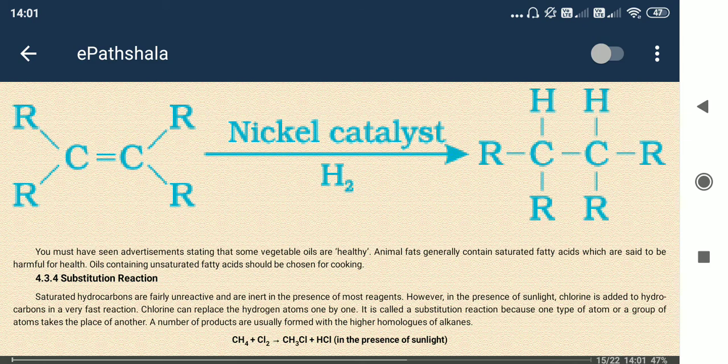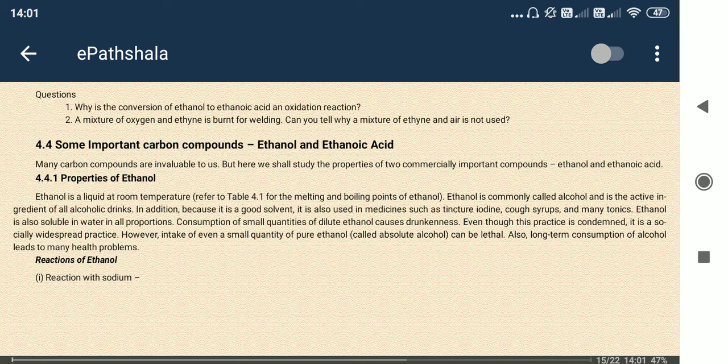Next, substitution reaction. Substitution is where one group is taken over and replaced by another group.